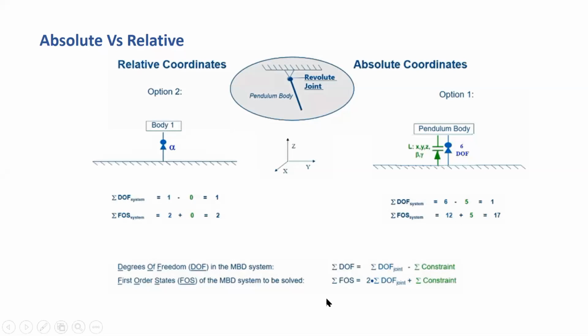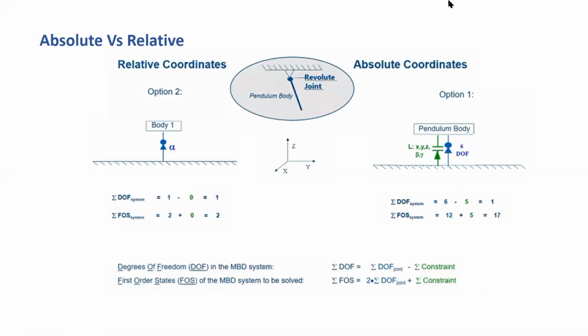Because the formula is 2 into the summation of the degrees of freedom, plus the summation of constraints. Here the degree of freedom is 6, like starting. So here 2 into 6, then plus constraints is 5. So total is 17. So in the absolute coordinate system, it will solve a total of 17 equations to give you the required output.